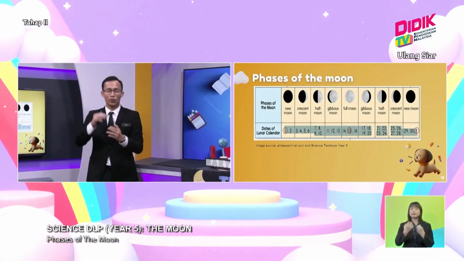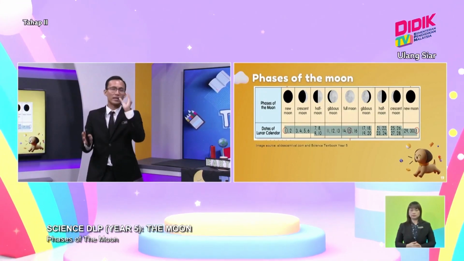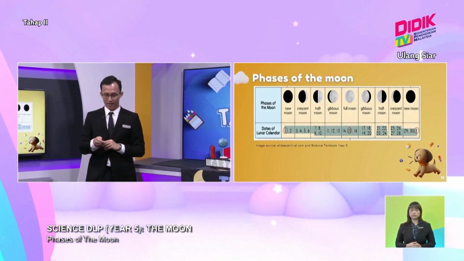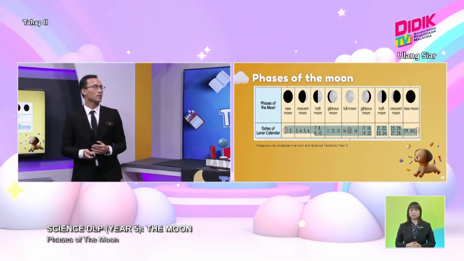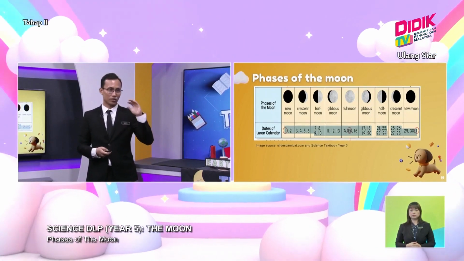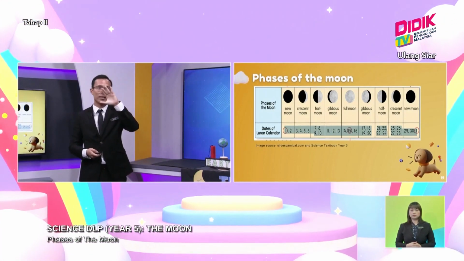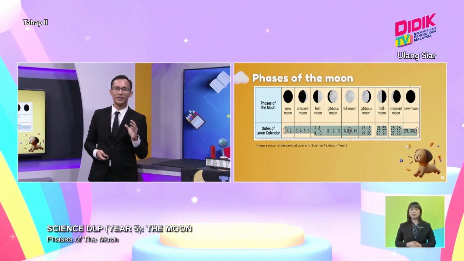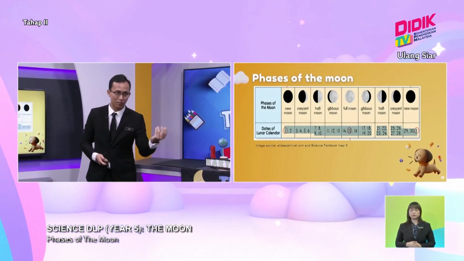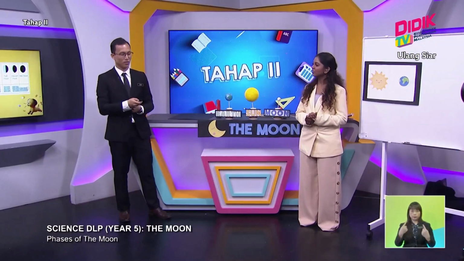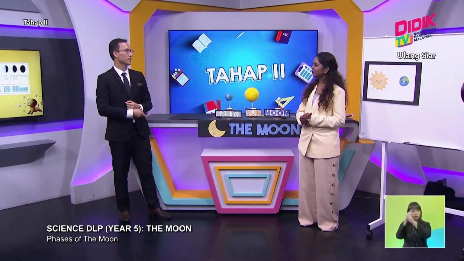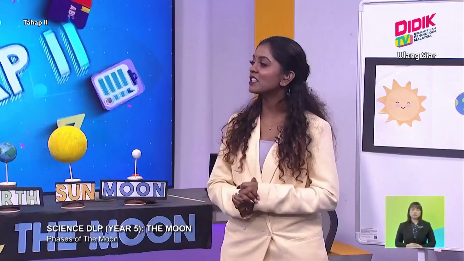So first of all, the right side is lit up. Now the left side is lit up. Then we'll move into the crescent, where you see everything slowly getting darker and darker. And finally, you go back into the same phase, which is the first phase, the new moon. So that's the cycle of the phases of the moon.